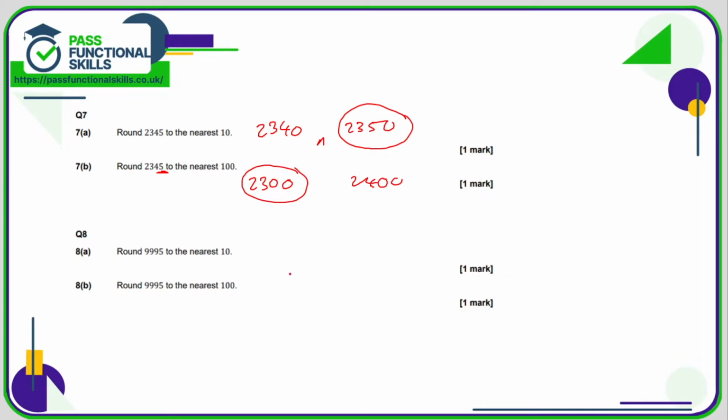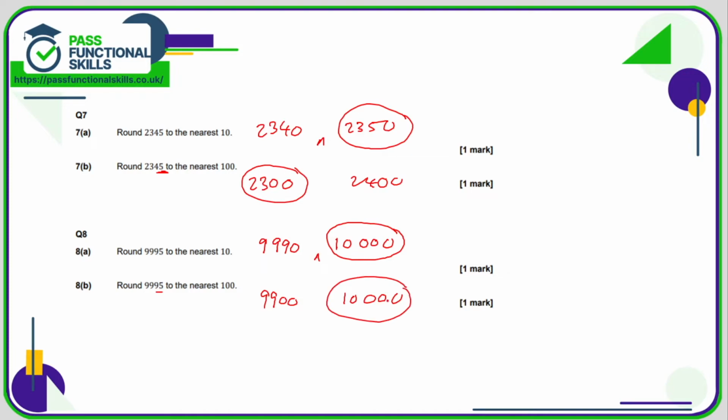9995, this one's a bit of a tricky one really. So to the nearest 10, that is between 9990 and the next unit of 10 is going to be 10000. That might have caused a few problems there, and because we're halfway between these two figures, we are going to round up to 10,000. To the nearest 100, this number falls between 9,900 and 10,000, and 95 is much nearer, is more than 50, so we're going to round up again to 10,000. Bit of a nasty one, that question 8 there.